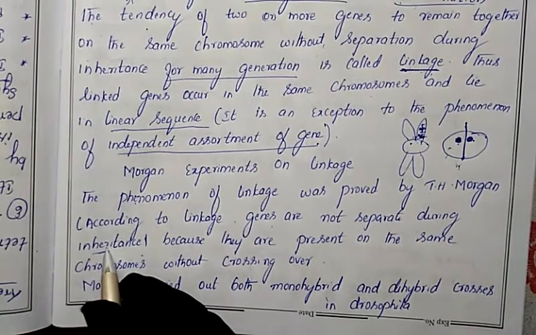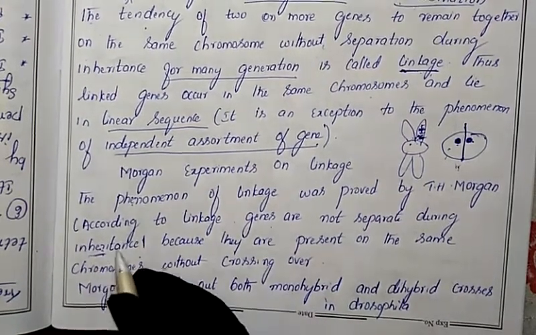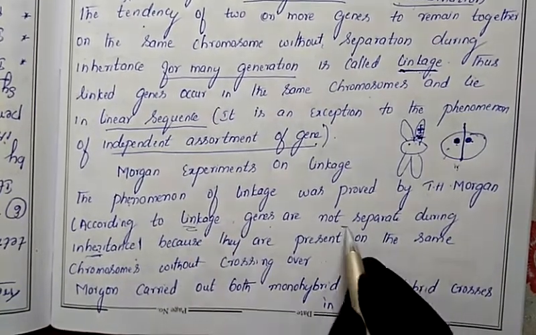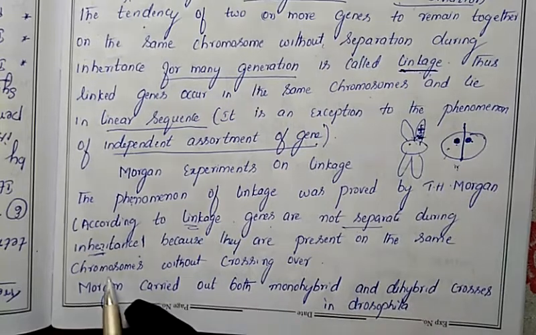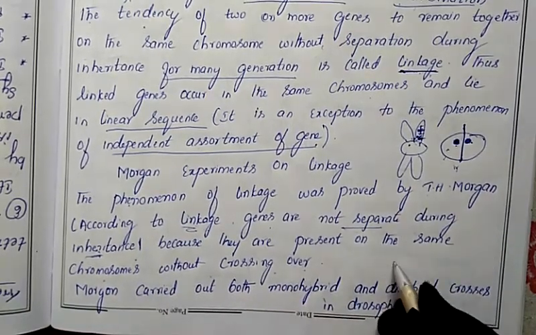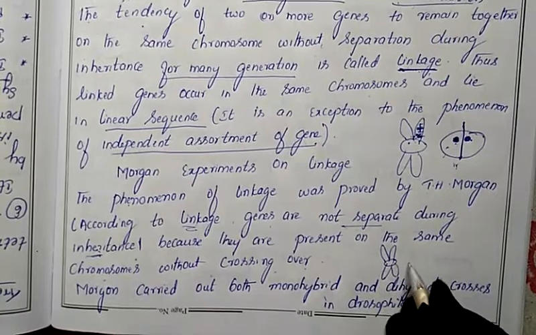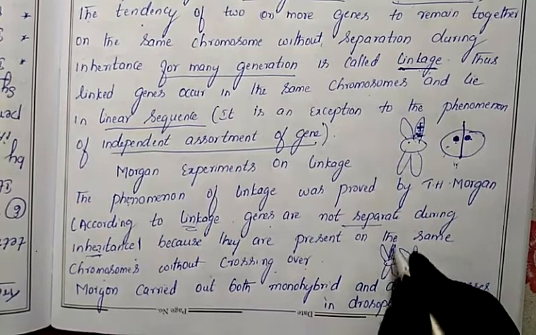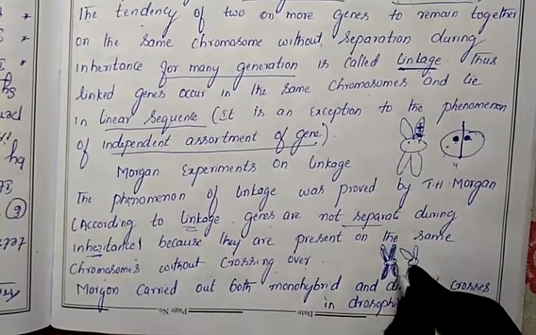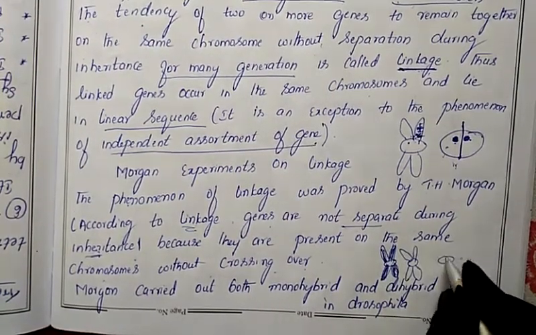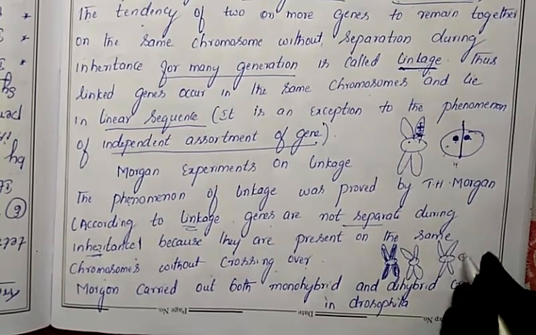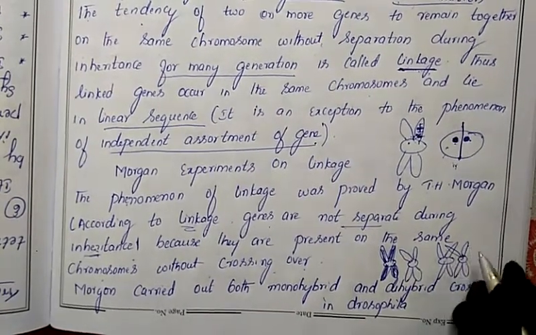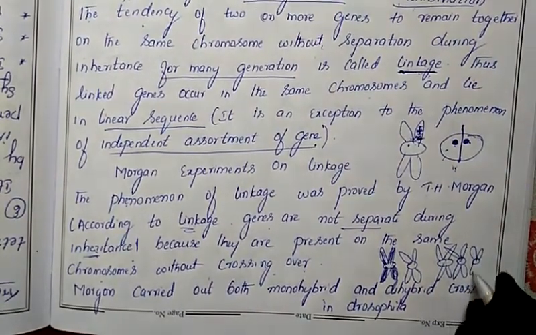Inheritance means transfer of characters from one generation to another. While they are transferred, certain genes present in a linked manner will not get separated. They remain on the same chromosome without crossing over. Usually on chromosomes, crossing over takes place, as you already studied in your first year, in the 10th lesson. Suppose this is one chromosome, and this is another chromosome. Due to crossing over, the chromatids cross like this, get cut, and both segments get exchanged, and finally they come into this pattern.